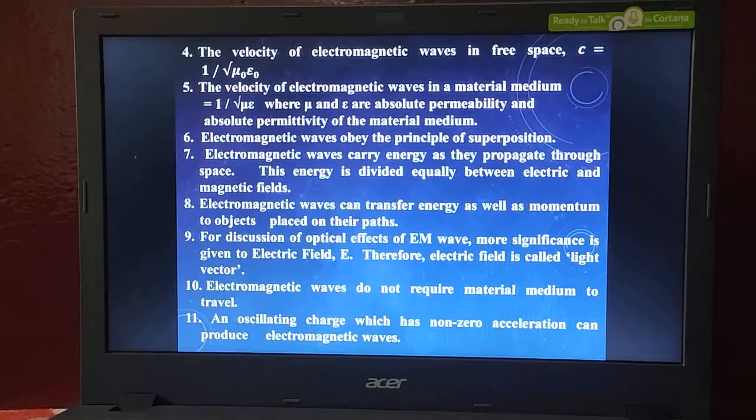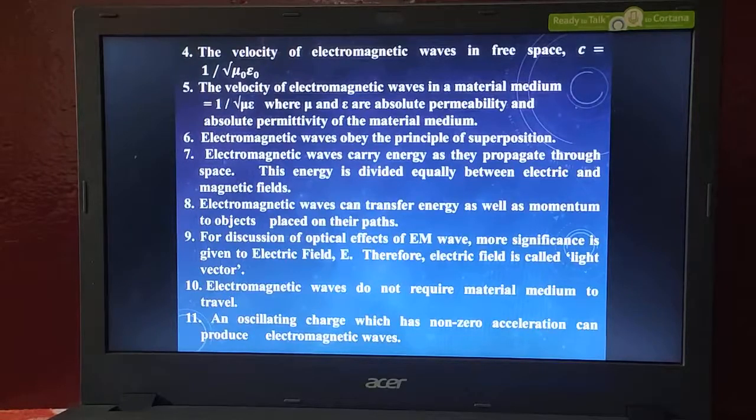And what is the expression for the velocity of an electromagnetic wave in a particular medium? In free space, c is equal to 1 over square root of mu naught into epsilon naught. But in some medium, v is equal to 1 divided by square root of mu into epsilon. Mu is mu, epsilon is epsilon.